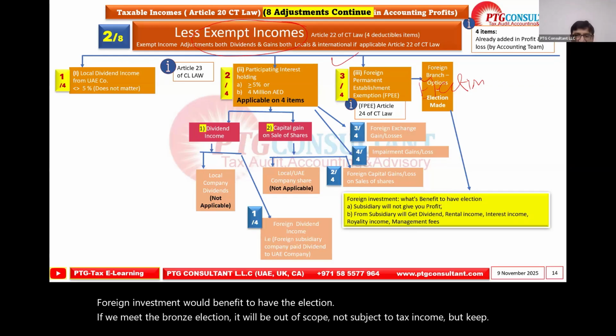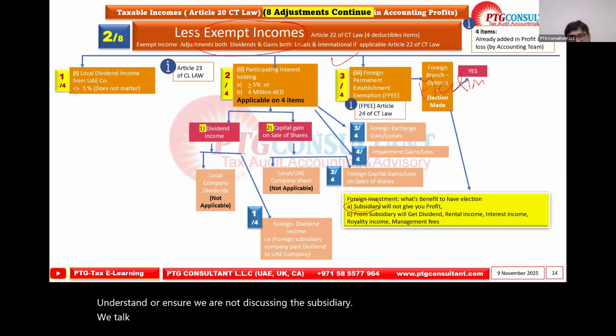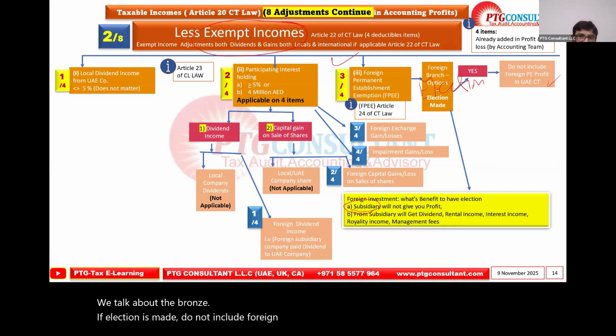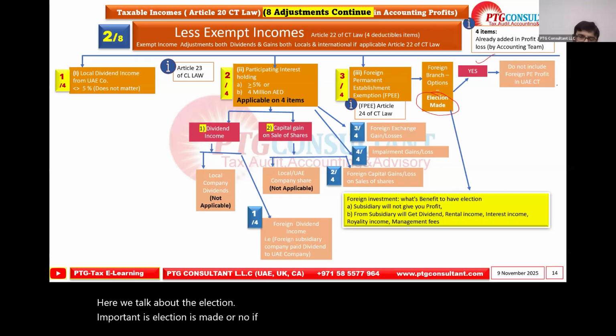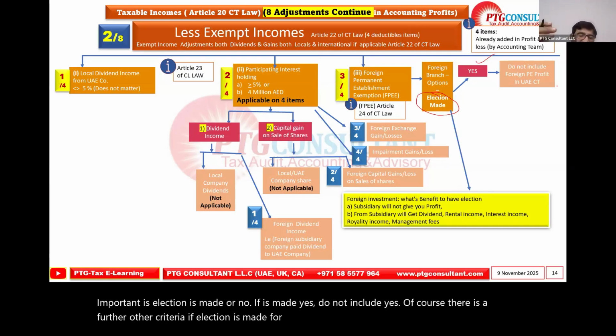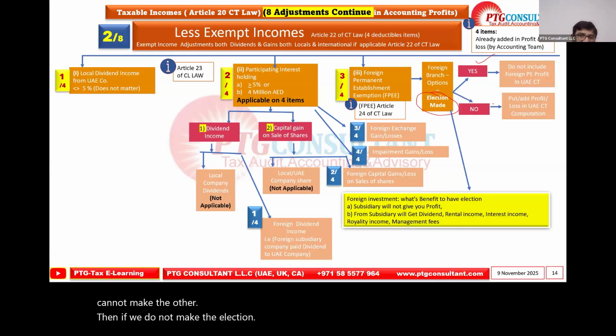But understand or ensure we are not discussing the subsidiary. We talk about the branch. If the election is made, do not include foreign profit in the CT. Now, here we talk about the election. Important is whether the election is made or not. If it is made, yes, do not include. Yes, of course, there are further other criteria. If the election is made, it must be made for all the branches. If not, then we cannot make the other. Then if we do not make the election, we will add it into the profit and loss in the CT computation.